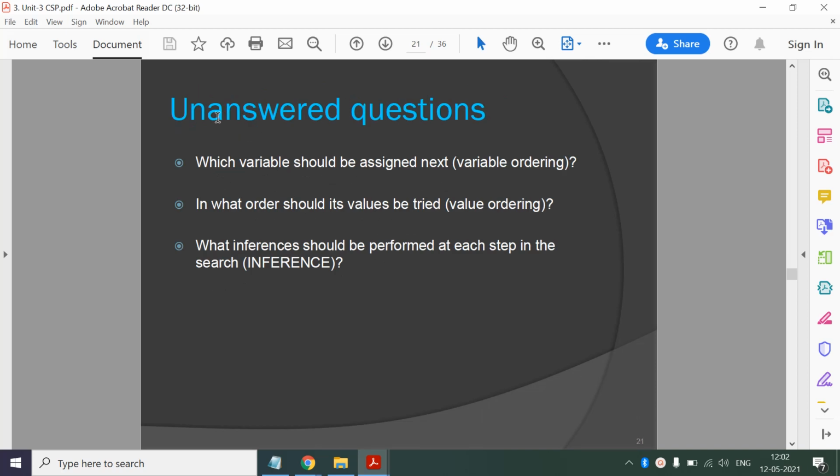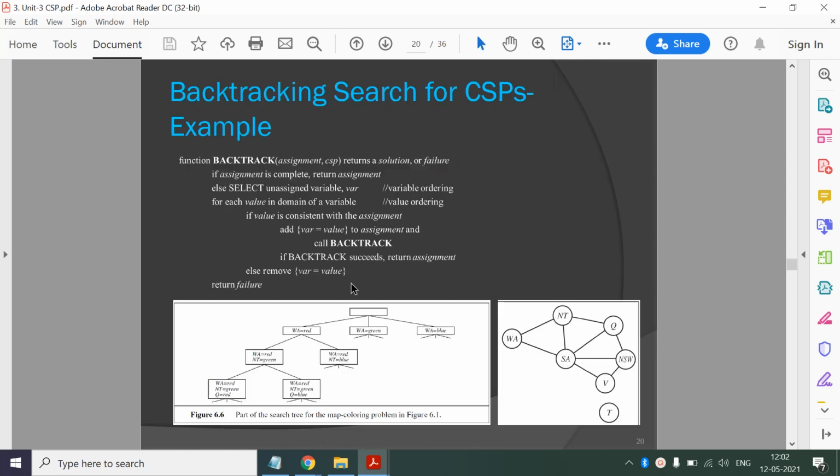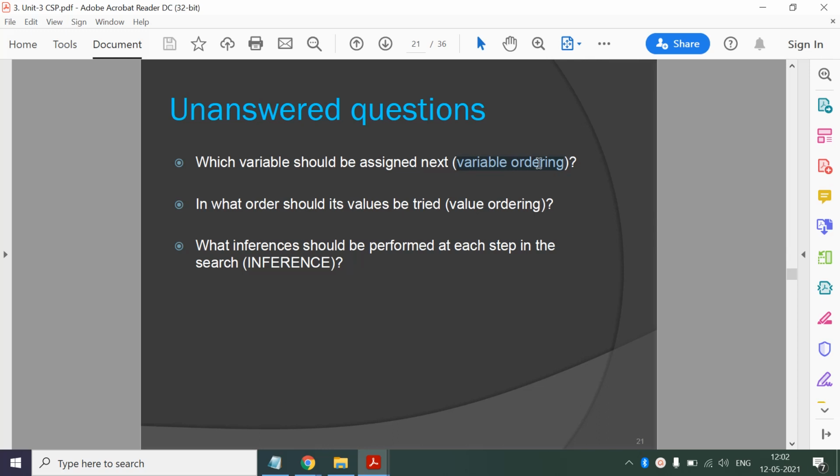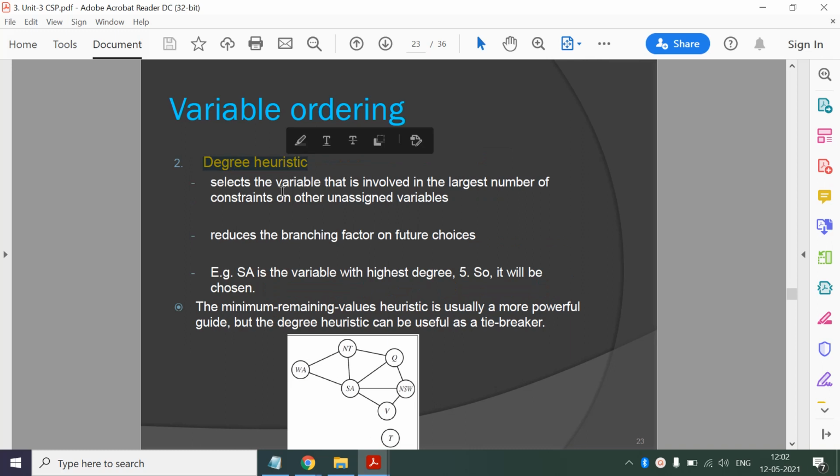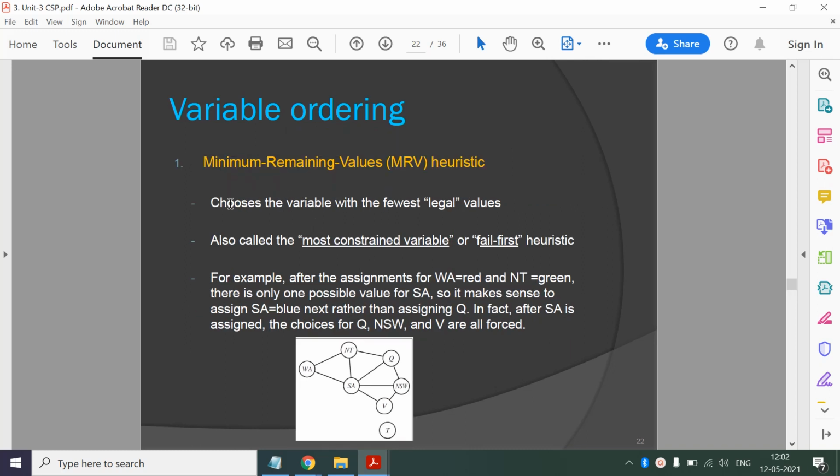Till now we have not answered three questions: how you are ordering the variables, how you are ordering the values, and what inference mechanism you have used. So we'll talk about that. For variable ordering, we have two heuristics: the minimum remaining value heuristic and the degree heuristic. Here we choose the variable with the fewest legal values.